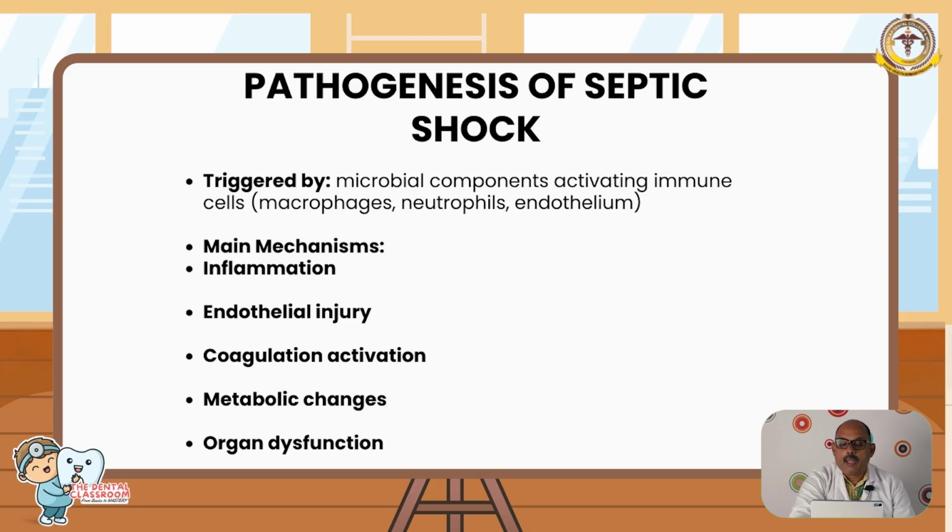Any gram-positive or gram-negative microbial products release pathogen-associated molecular patterns, and this will either activate the endothelium directly, activate the clotting factors, activate the complement, or activate cytokines through neutrophil and monocyte activation. The end process is microvascular thrombosis, tissue ischemia, increased vascular permeability and multi-organ failure, with systemic effects causing fever, metabolic abnormalities and immunosuppression.